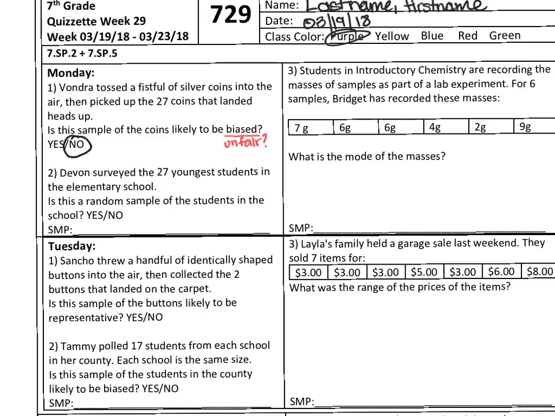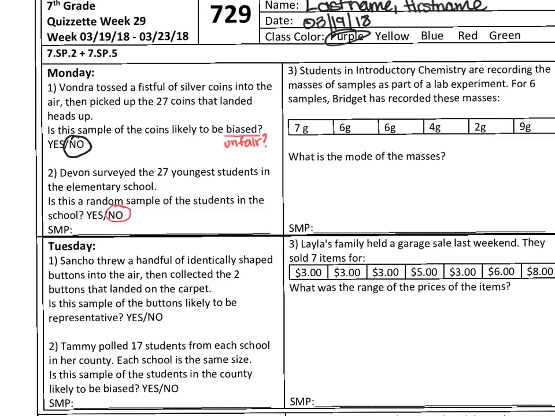Now, if she was throwing them up maybe like 2 at a time, maybe a certain way, that might be unfair or biased. Let's look at number 2. Devin surveyed the 27 youngest students in the elementary school. Is this a random sample of the students in the school? Think about that. Is that fair or unfair? This person surveyed the youngest students in a whole school for the survey for the whole school. That's pretty unfair. He's not going to get a good sample, so it's not a random sample.